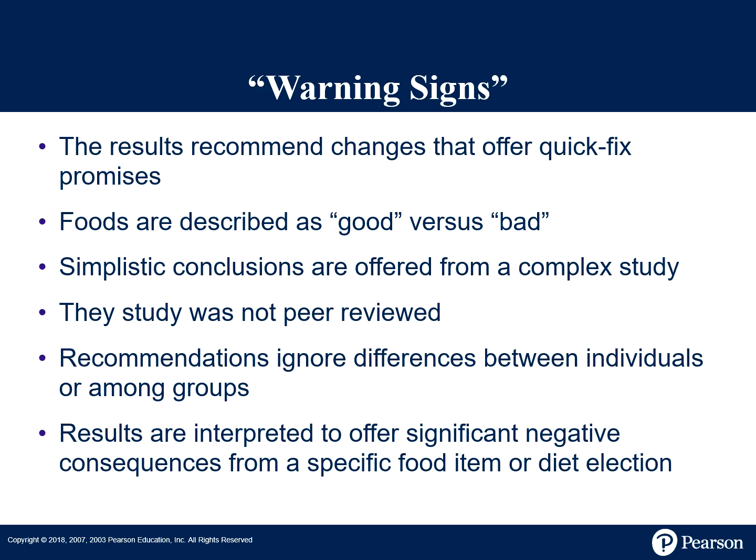Consumers are often skeptical of food trends. Warning signs of questionable claims include the following: quick fix promises, labeling foods as strictly good or bad, a simplistic conclusion from complex studies, recommendations that are not peer-reviewed, ignoring the differences between individuals or groups, and overstating negative consequences of specific foods. By recognizing these, we are able to help consumers make more informed choices.